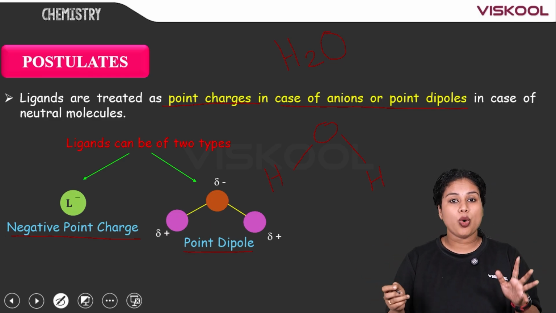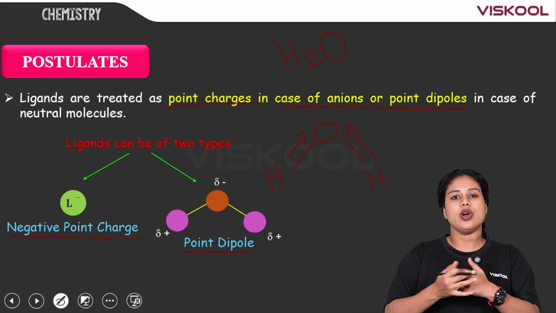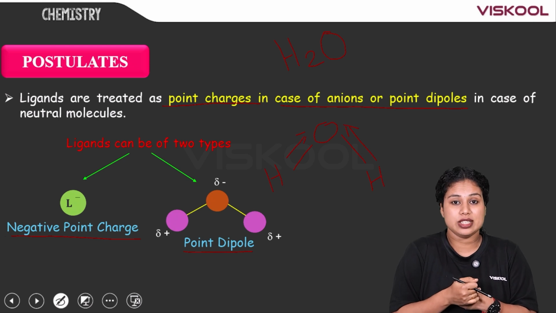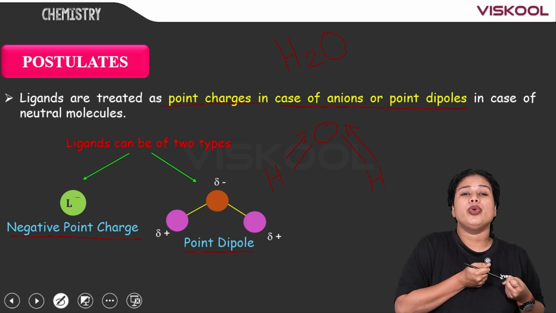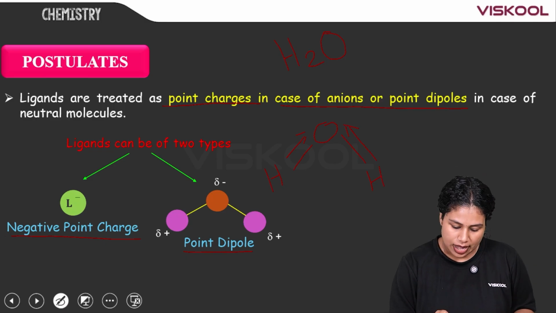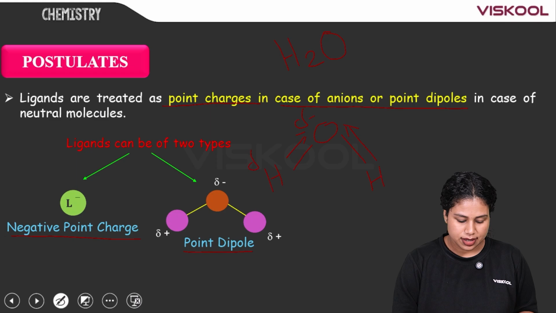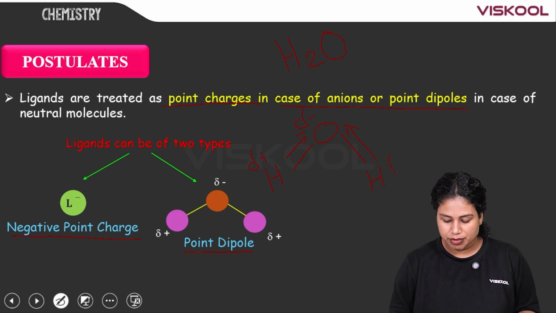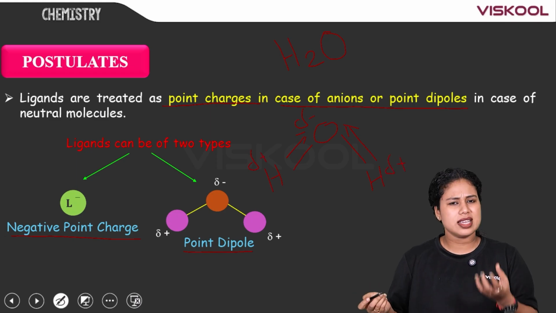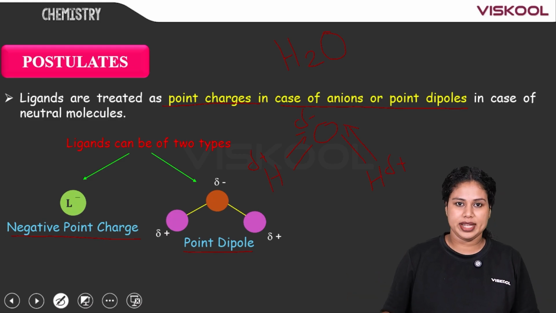So here oxygen, being more electronegative, pulls the electron pairs shared between oxygen and hydrogen towards itself. More electronegative means it has a tendency to pull the electron towards itself. So here there arises a slight negative charge for oxygen, and electrons are moving away from hydrogen, therefore there arises a very small positive charge, and this is what a dipole is, right?